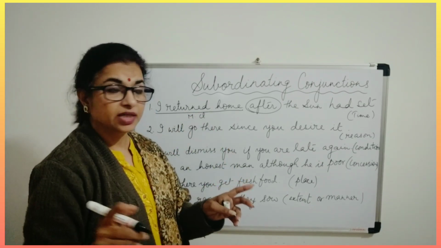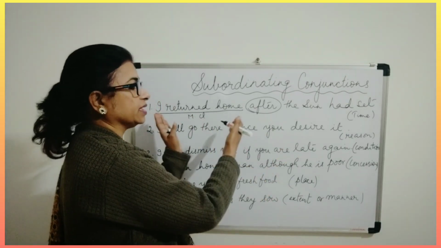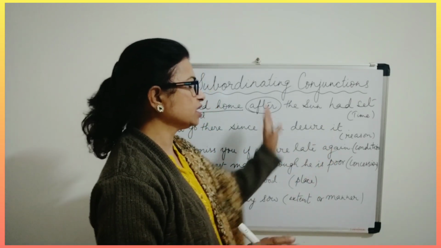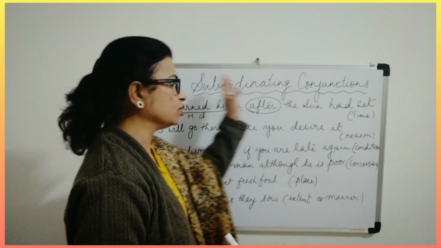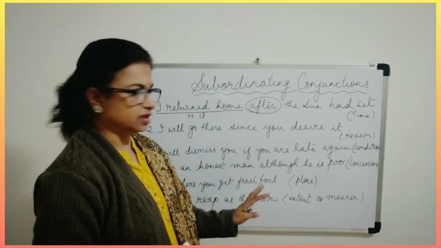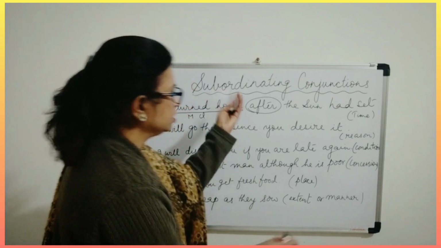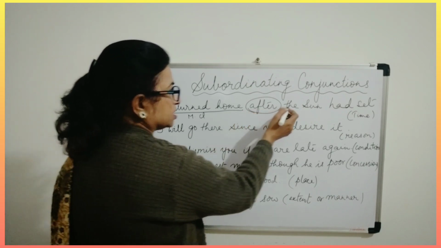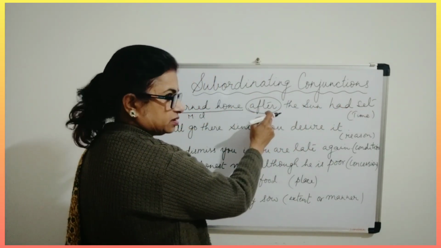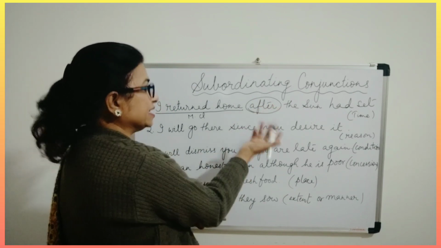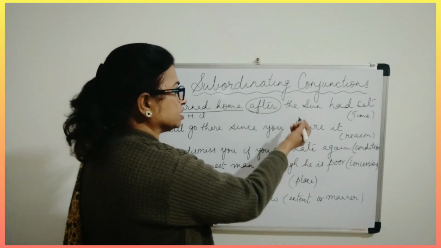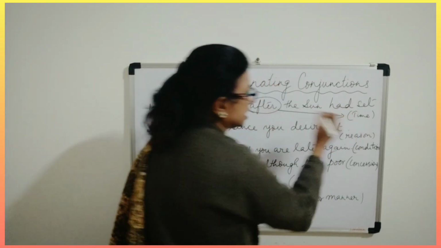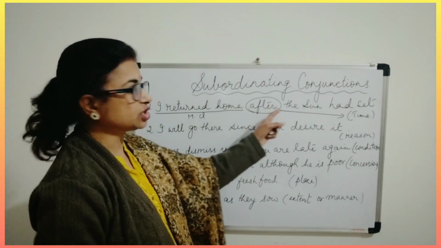Now it is not important that the main clause will always come in the beginning and the subordinate will always come afterwards. No, it is not important. Sometimes the main clause can also be on this side and the subordinate clause on the other side. One or two examples might come also, so that you will understand it better. Now, I returned home after the sun had set. When we are using this particular conjunction, then it is clear that after denotes time. That is why we call it a subordinating conjunction of time.